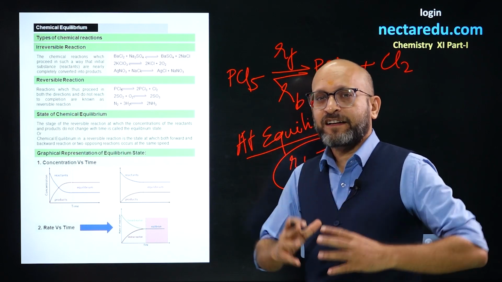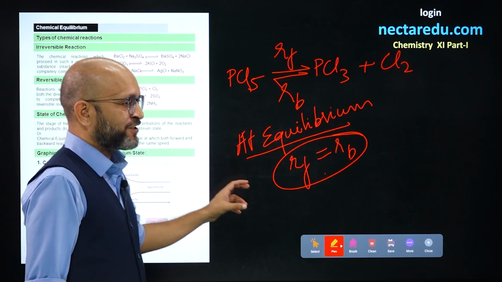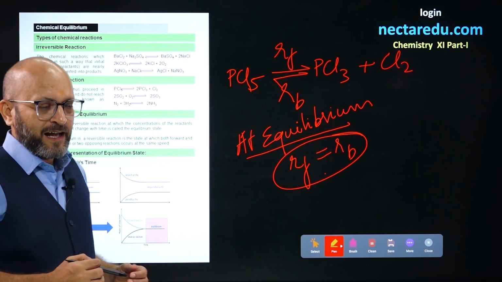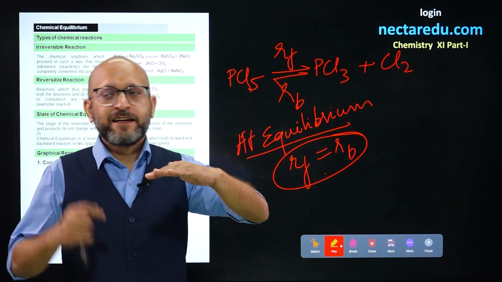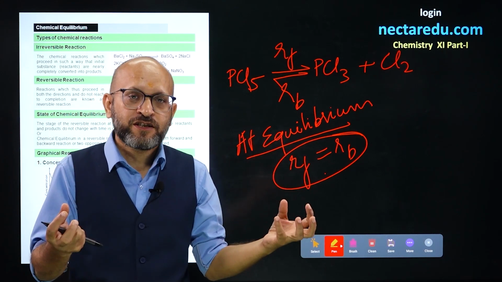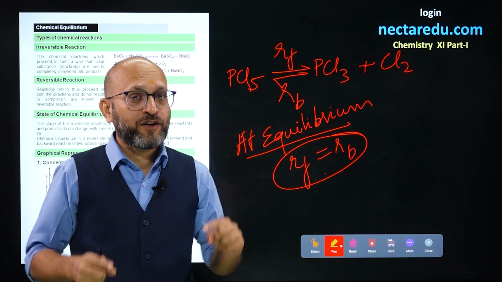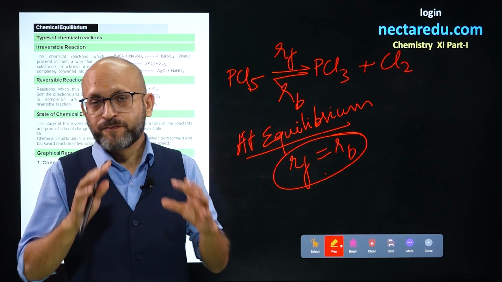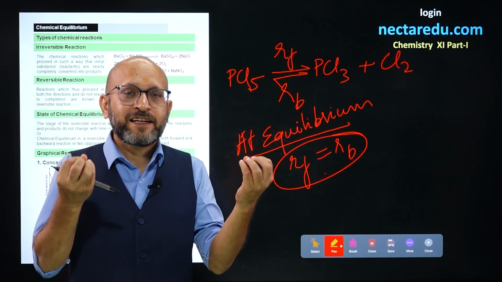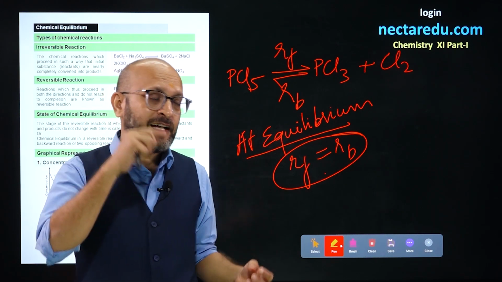What happens at equilibrium? Firstly, the speed of the forward reaction is equal to the speed of the backward reaction. Another thing is, once equilibrium is reached, the amount of reactant and the amount of product does not change. It becomes constant. It may be equal or it may not be equal. Anything is possible, but whatever the amount is at equilibrium, it will not change from there, unless temperature is changed.